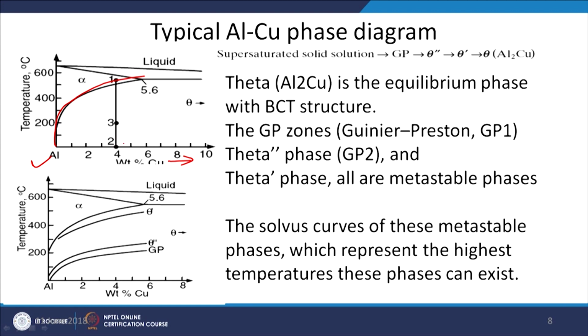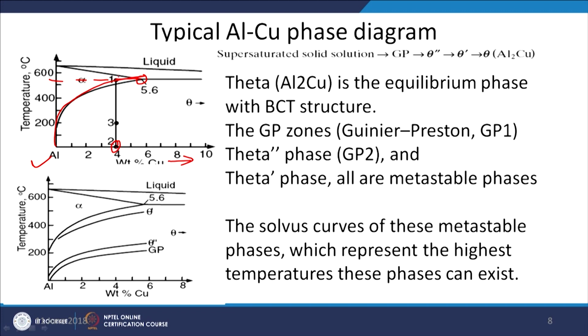It shows that copper in aluminum can be dissolved maximum up to 5.6% at this temperature, around 550 degrees centigrade.